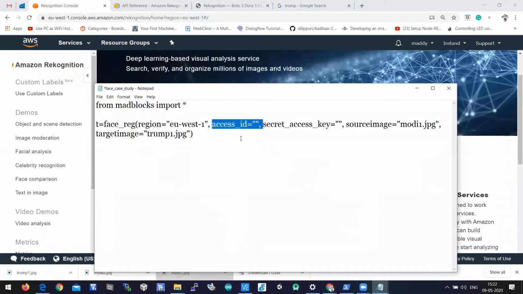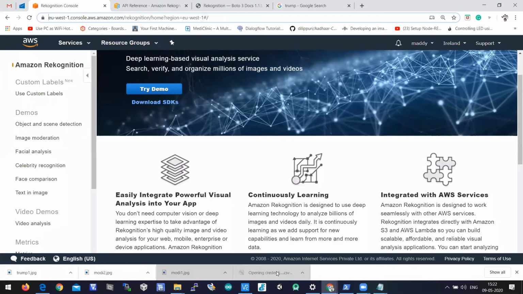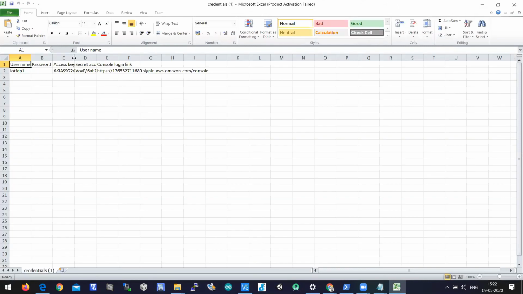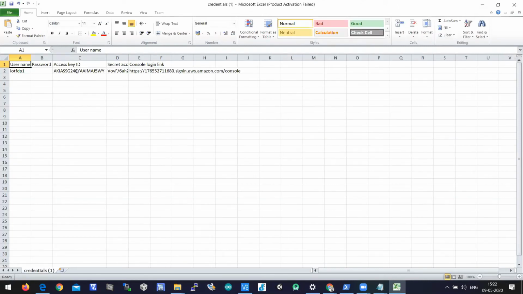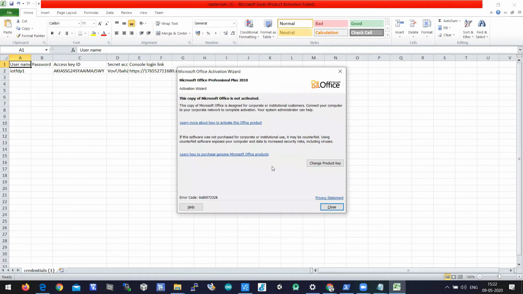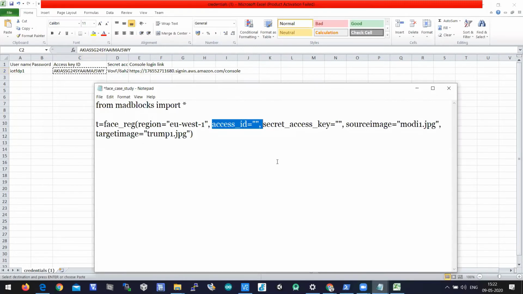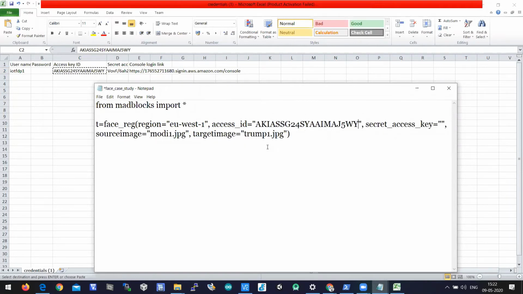Access ID. This access ID and secret access key will be there in the CSV file which is generated here. So let's open that CSV file. In the CSV file, we can see the access ID and secret access key. Let's copy them. So this is the access key ID, this is the access ID. Let's copy the access ID and paste it here in access ID. And this is the secret access key.